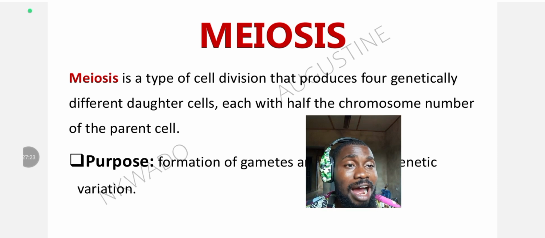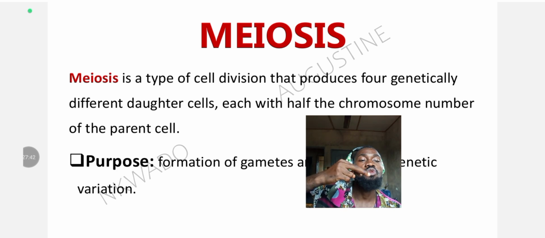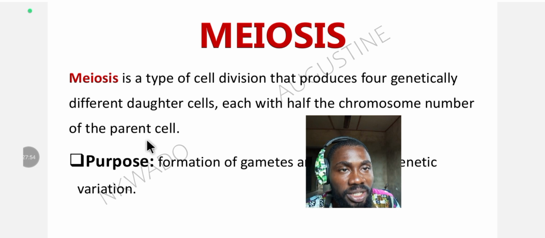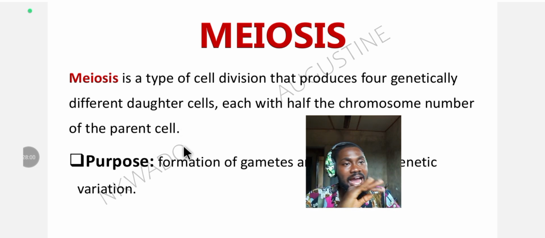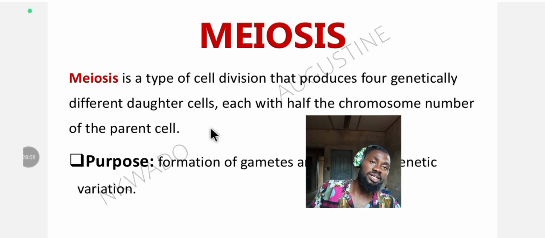And each of them also has half the number of chromosomes of the parents, unlike mitosis where the 2 daughter cells formed have the full chromosome number. So here, the kind of cell formed is a haploid cell, okay? Haploid means half the number of chromosomes of the parents. That's what the 4 daughter cells possess when they are formed.